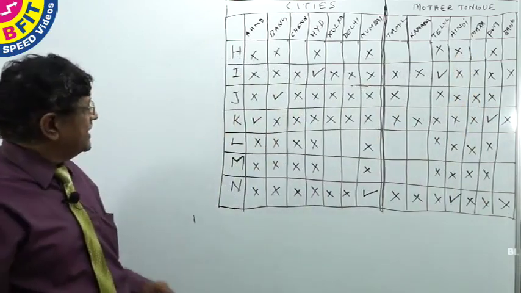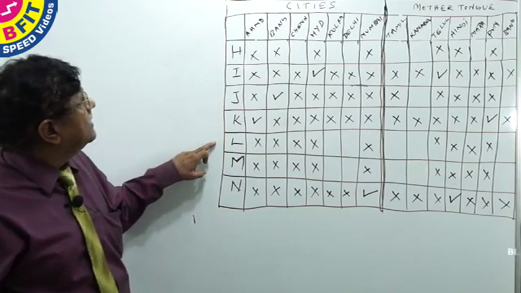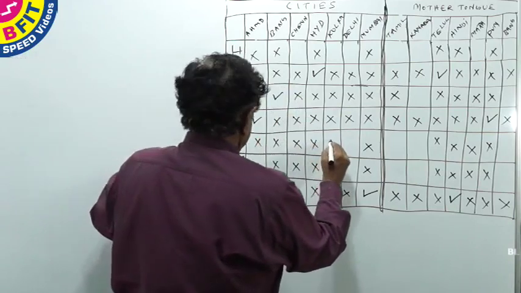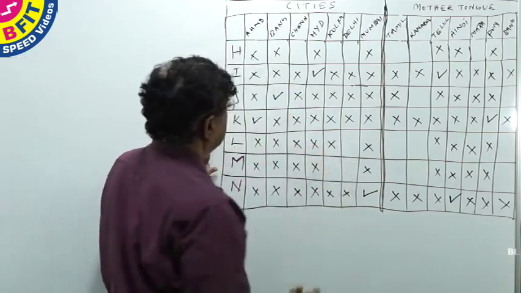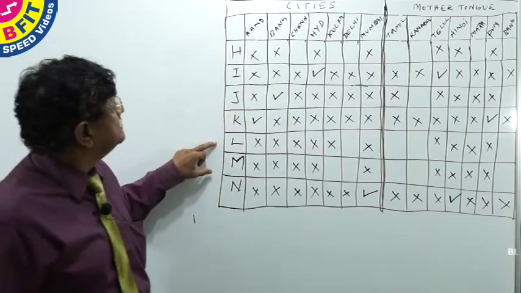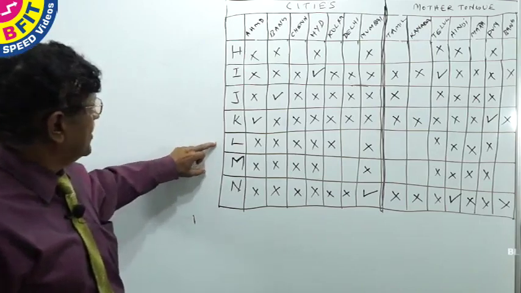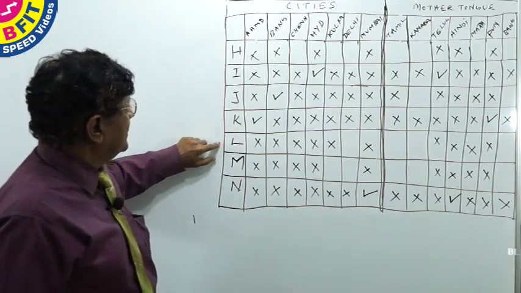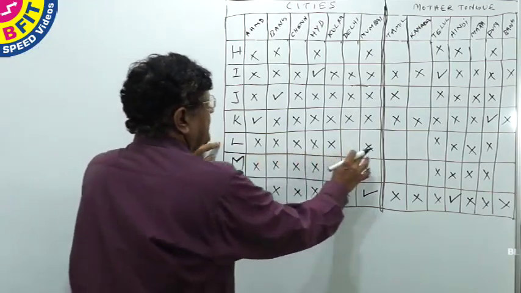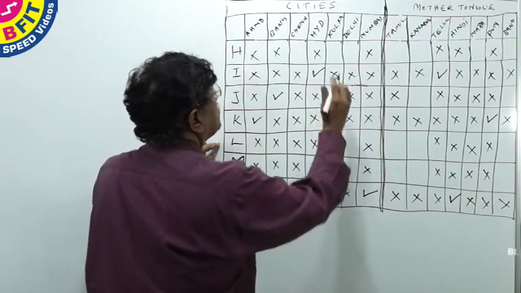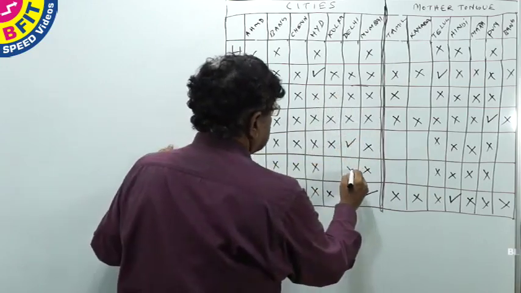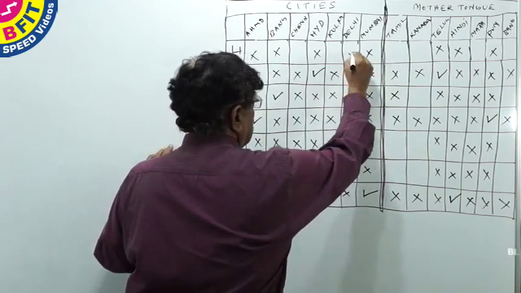L does not work in Calcutta. Now, for L, all other columns are crossed, so L has to work in Delhi. If he works in Delhi, then we have to cross these two.